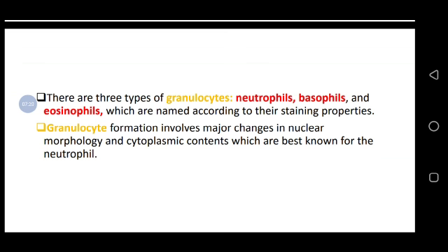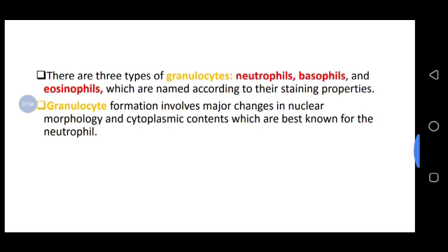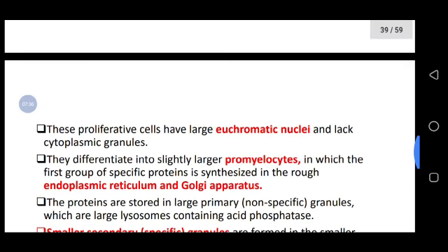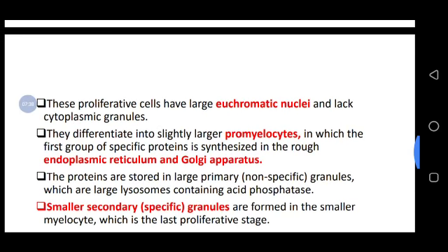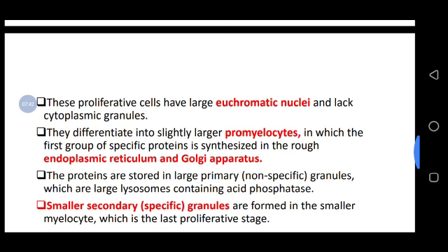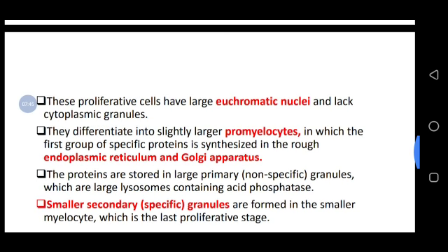So granulocyte formation involves major changes in nuclear morphology and cytoplasmic content, which are best known for the neutrophils. This proliferative cell has large euchromatic nuclei and lacks cytoplasmic granules.